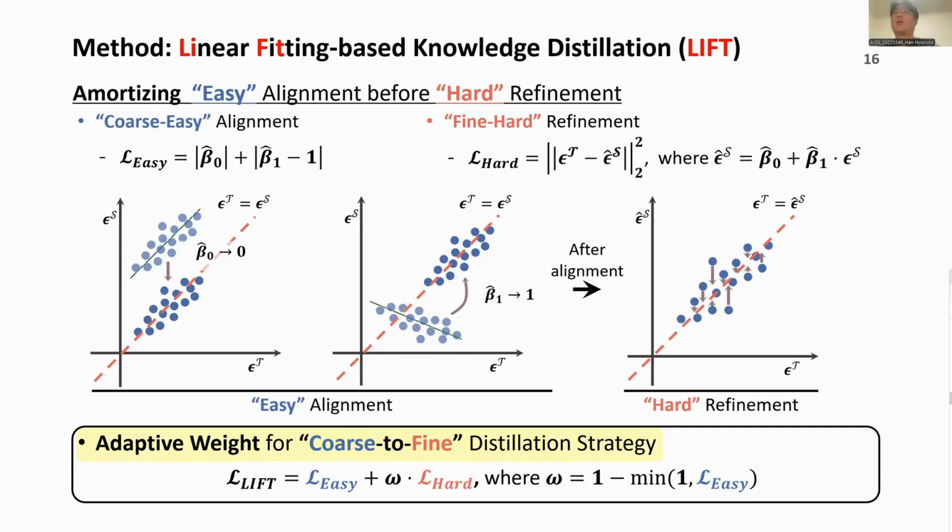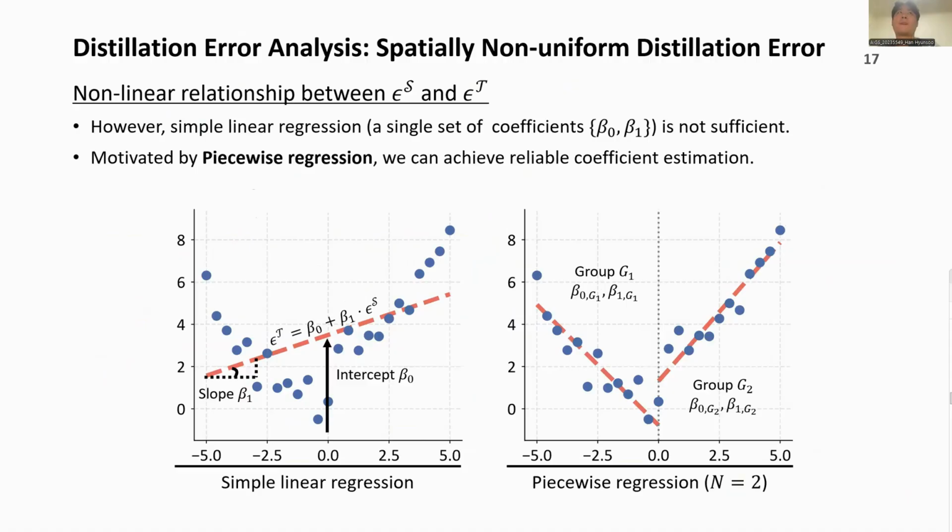Based on this decomposition, we adopt an easy to hard training strategy using an adaptive weight omega. As the easy loss decreases, the hard loss is more emphasized. This naturally drives our LIFT loss into an easy to hard training strategy.